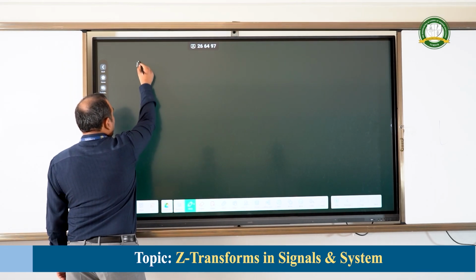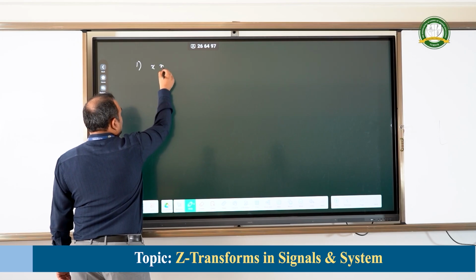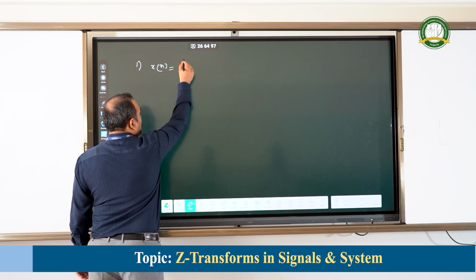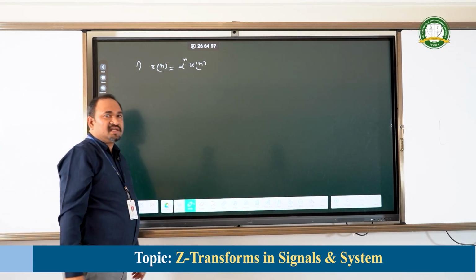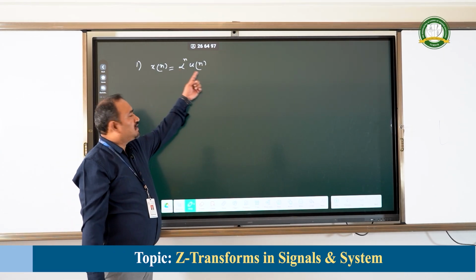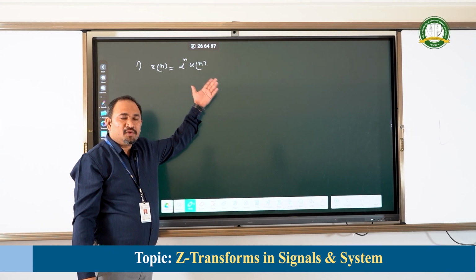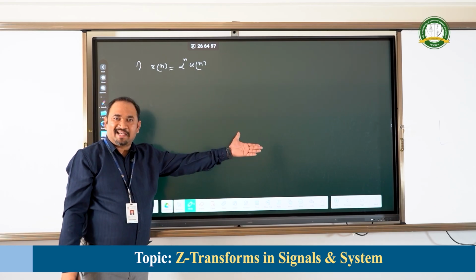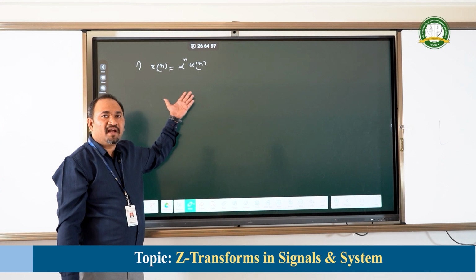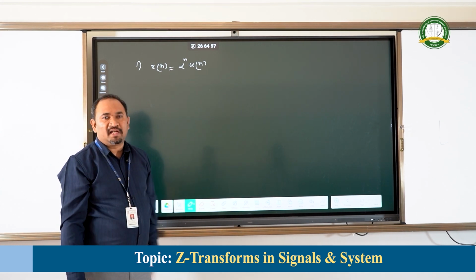Now the first one, as I told you, is x of n equal to alpha to the power of n into u of n. When any signal is multiplied by u of n, a unit step signal, obviously the output will be right-sided because it will be defined only from 0 to infinity.